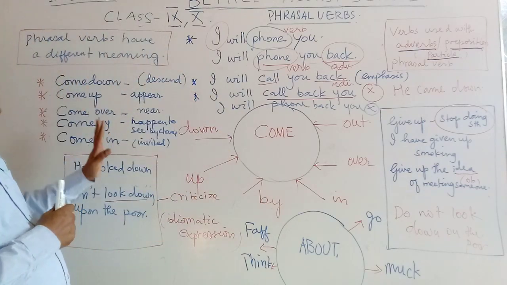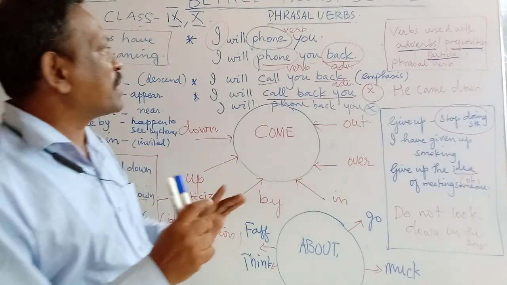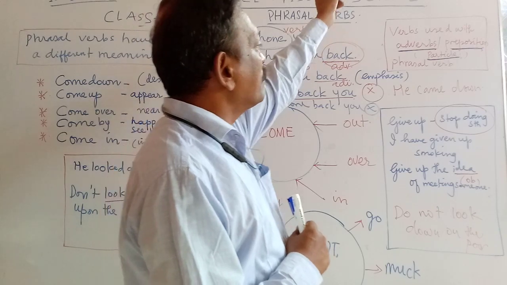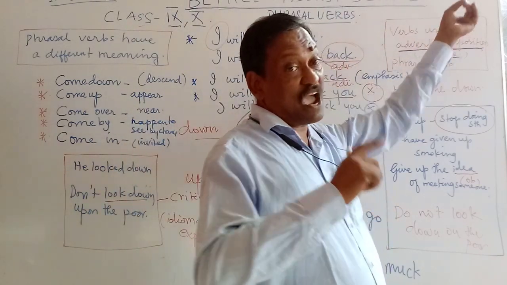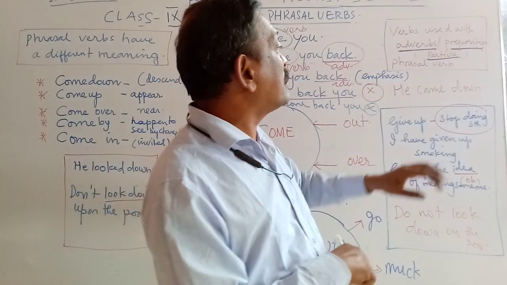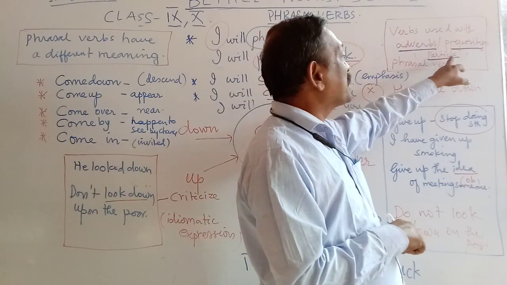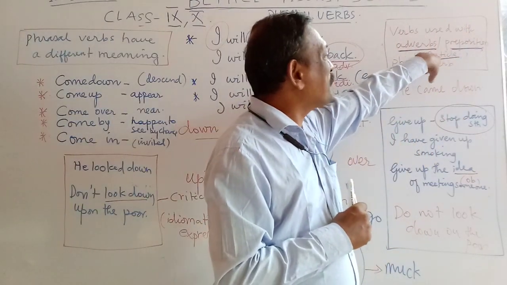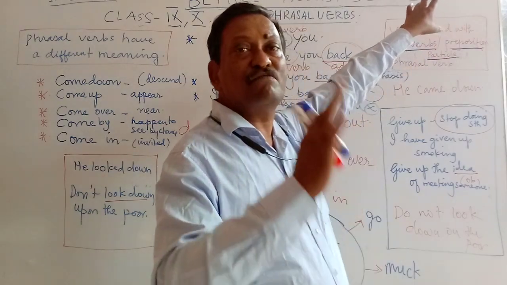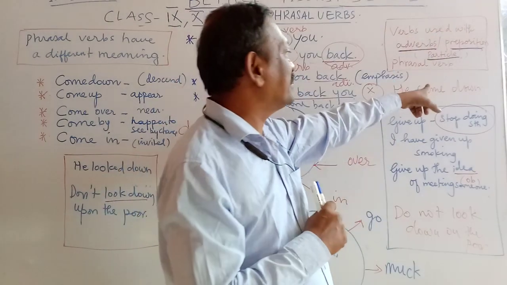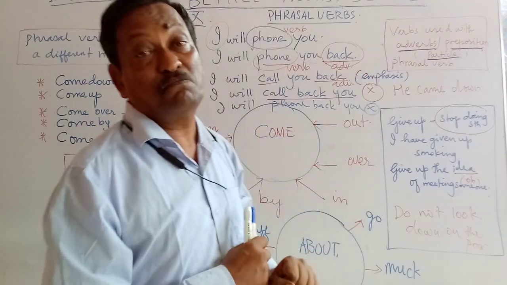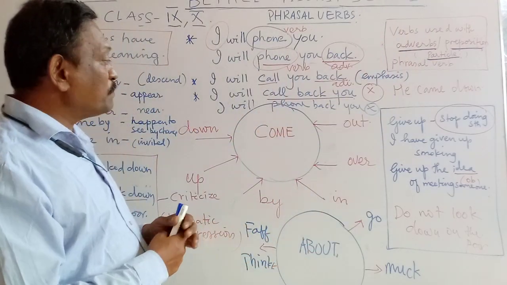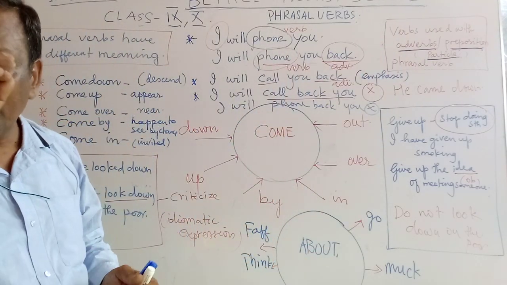But for the time being, what you need to keep in mind is when a verb is used with an adverb or a preposition, it becomes a particle. An adverb or a preposition with a verb is known as a particle. And when a verb is used with a particle, that becomes a phrasal verb. And a phrasal verb will definitely give you a different meaning.